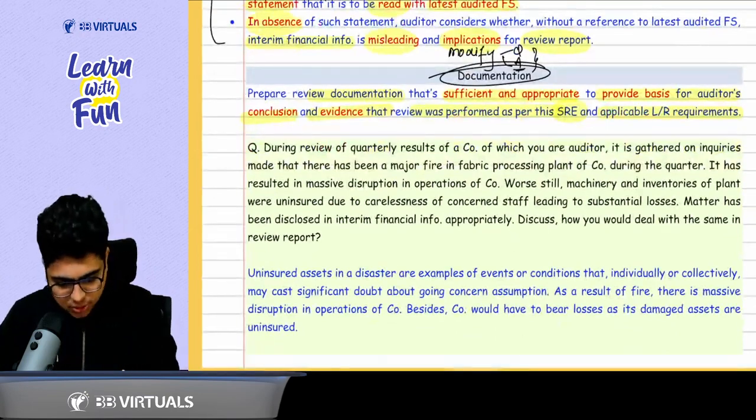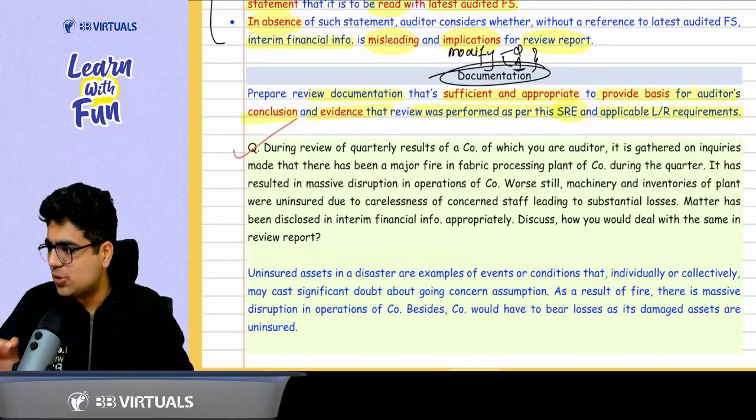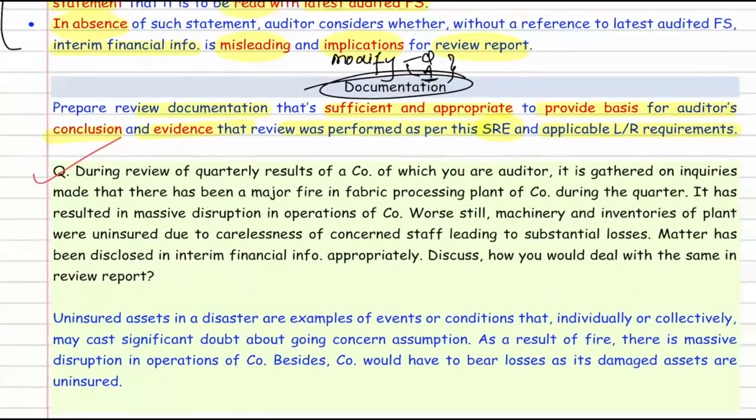Now let's discuss question number 1. Take 2 minutes, read this question and tell me what the answer will be. Come on, go through this question once.